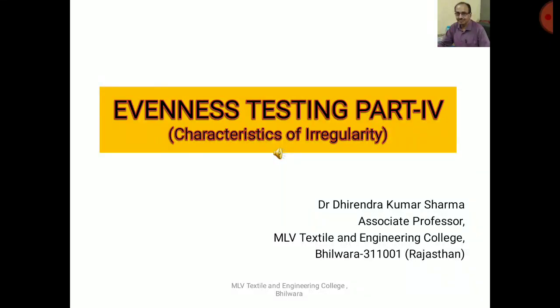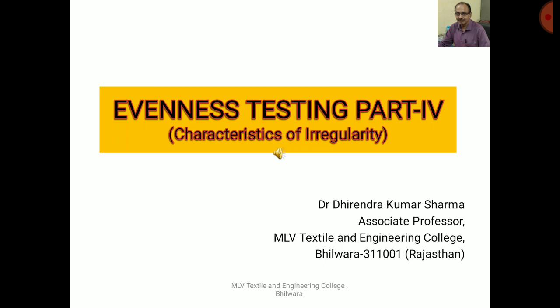Dear students, this is in continuation to my earlier videos on evenness testing. In various earlier videos, we had discussed how variations in mass per unit length can be measured for controlling this, and if these mass per unit variations are controlled, other variations will automatically be controlled.